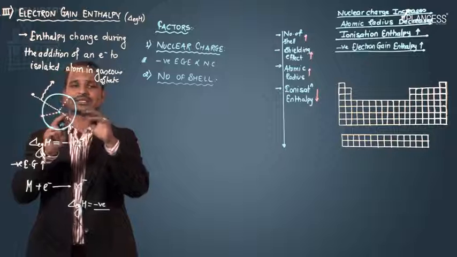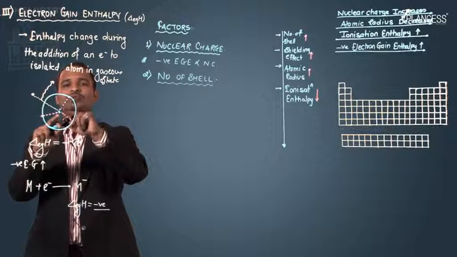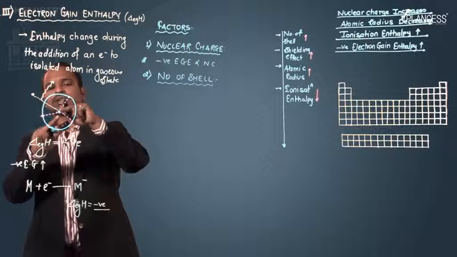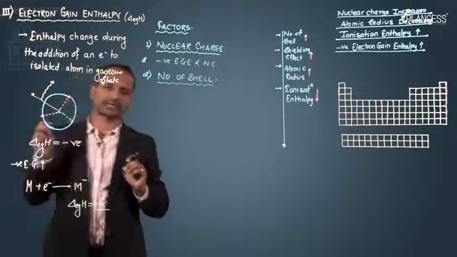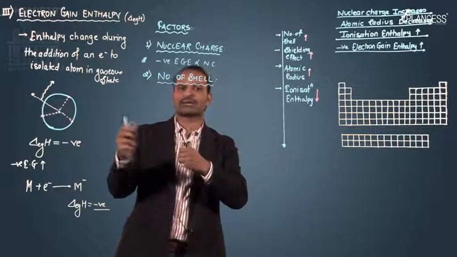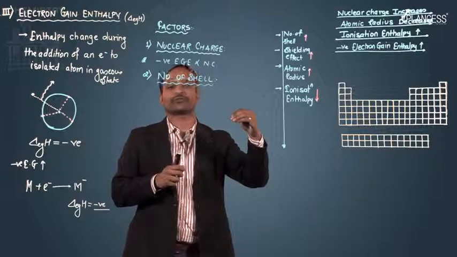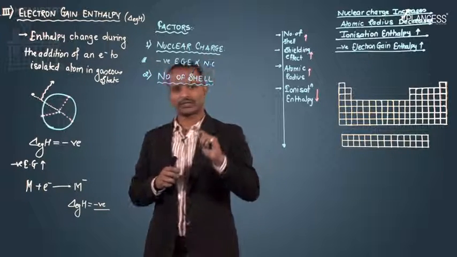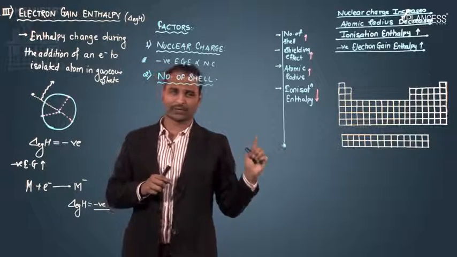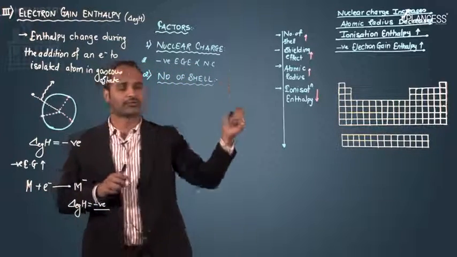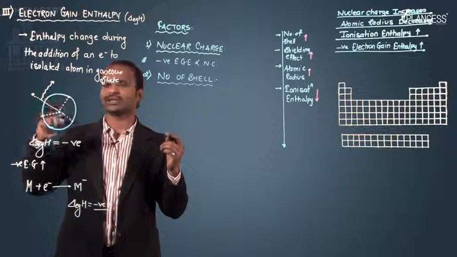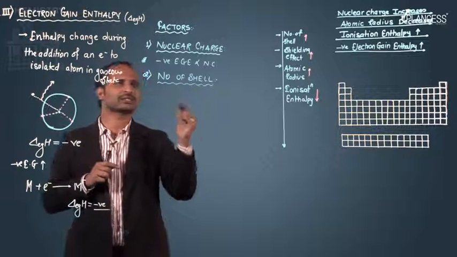If the size increases, then the attraction between the nucleus and its own electron decreases. So the attraction between the nucleus and the coming electron also decreases. The nucleus will attract the electron, but since the attraction is weak, less energy will evolve. As I said, how much energy will evolve depends totally on the attraction, directly proportional to attraction. The more the attraction, the more the energy evolved. So when we move from top to bottom, the shells increase, due to which the nucleus power or attraction decreases, and hence less energy is evolved.